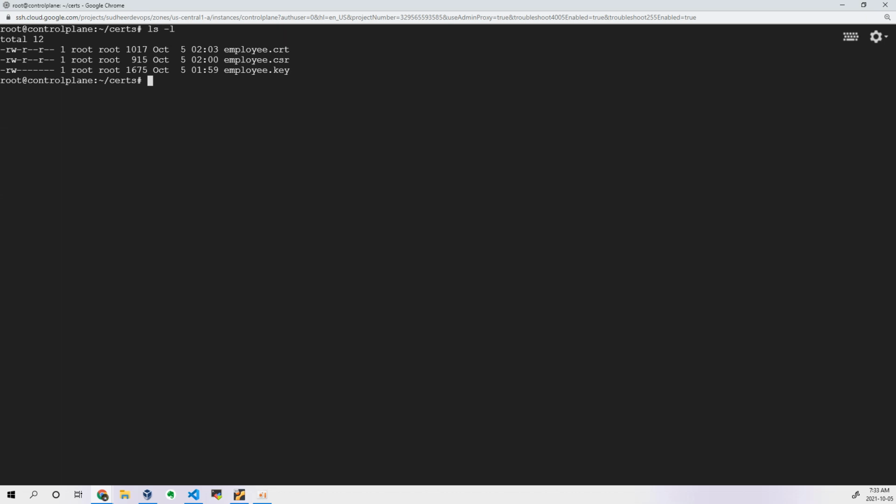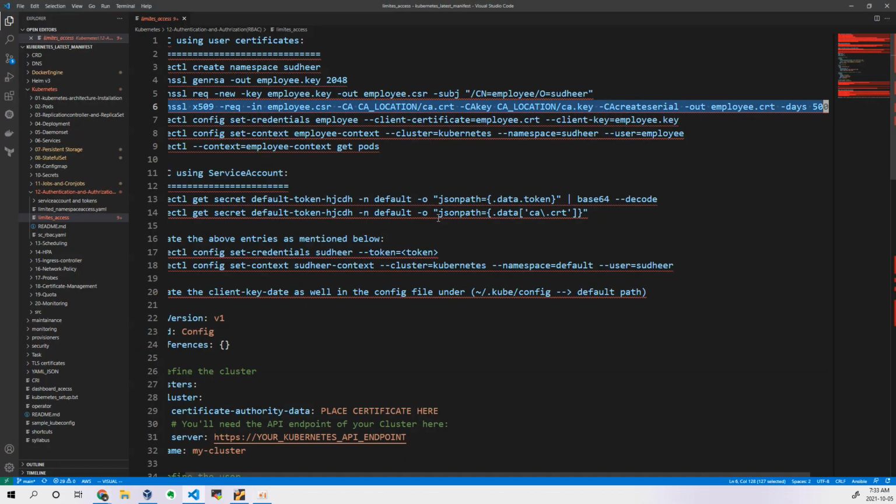Now you can remove your CSR. Now it is not needed. It's up to you whether you want to remove it or not. I'll remove this because it is not needed for me. I don't want to store this. Now we have your key and your certificate. So using these two files, I will try to store my information in the config file.